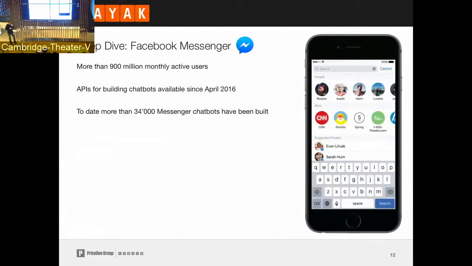It's an extremely popular platform, especially in the United States. The last numbers that were published, and they are also already a couple of months old, was that there are more than 900 million monthly active users on that platform. Bots are just possible there since April 2016, which is now a year. But it's very, very impressive that within that year, and actually the number that I'm citing now is again from, I think, November 2016, there have already been more than 34,000 chatbots on Facebook Messenger.